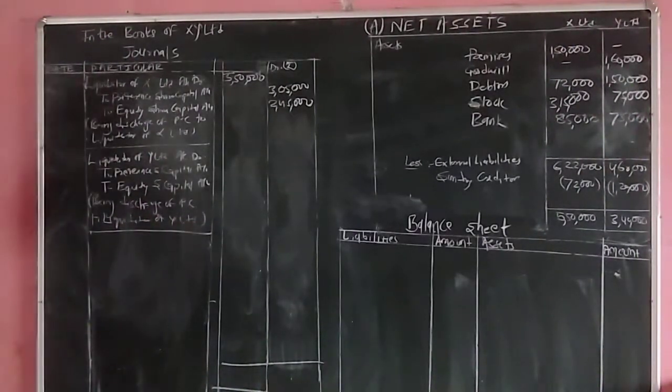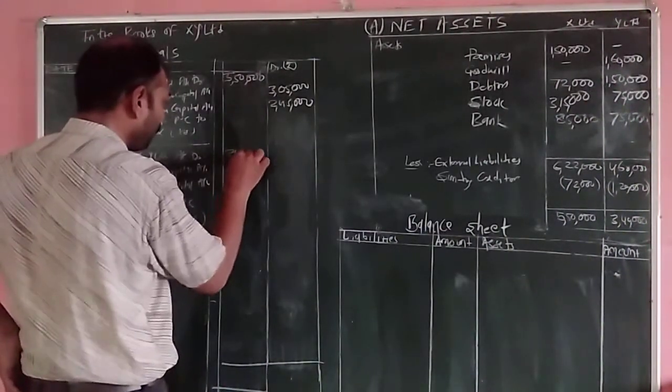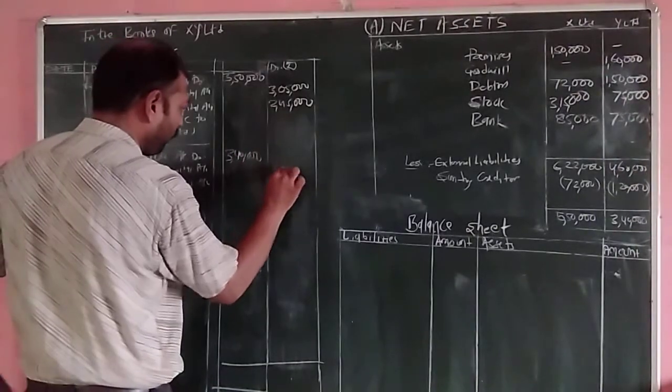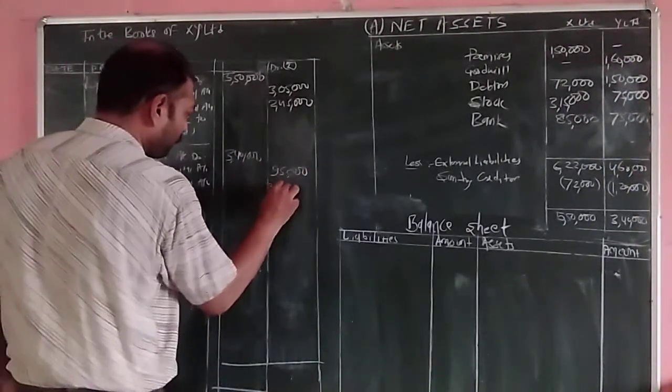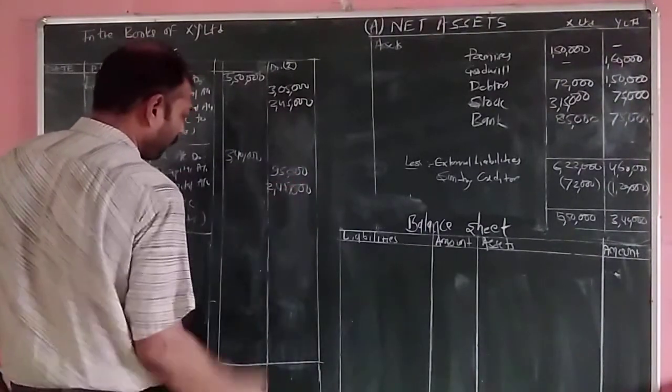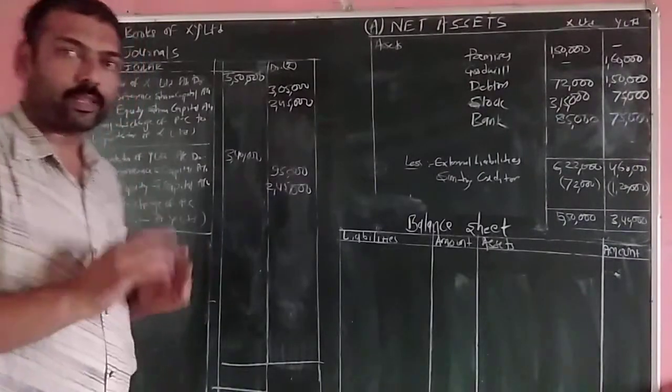The amount to be paid to the liquidator of Y Limited is 3,40,000. It is paid as 95,000 as preference share, and equity share amounting to 2,45,000. So this is the completion of journal entries in the books of XY Limited.